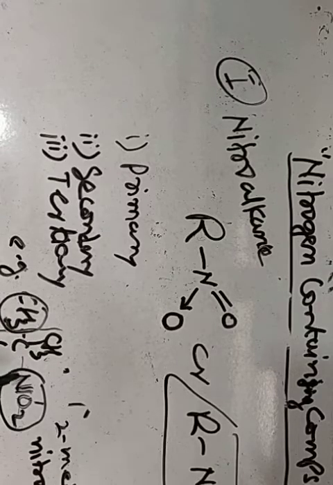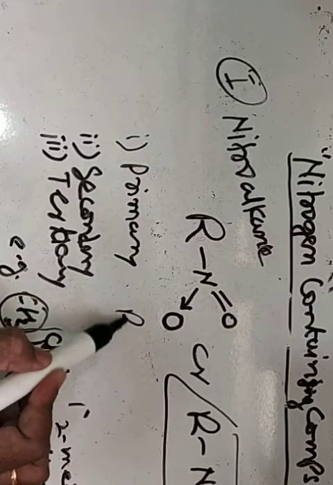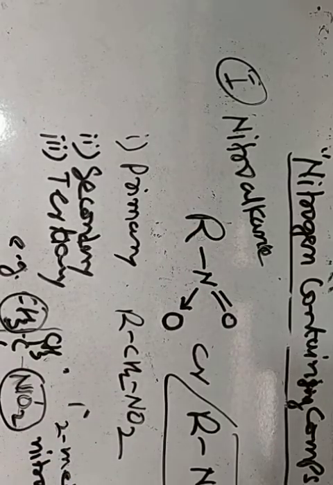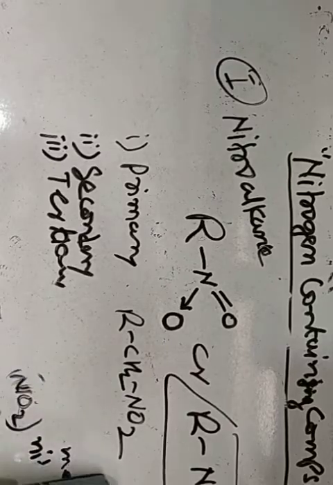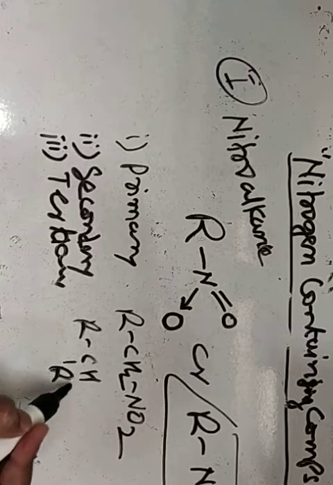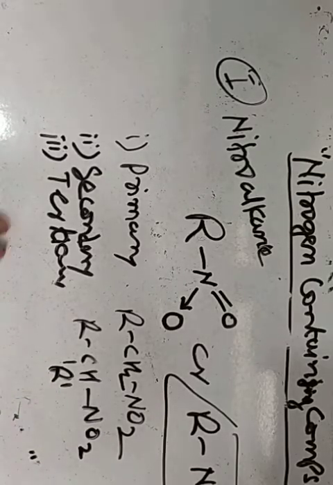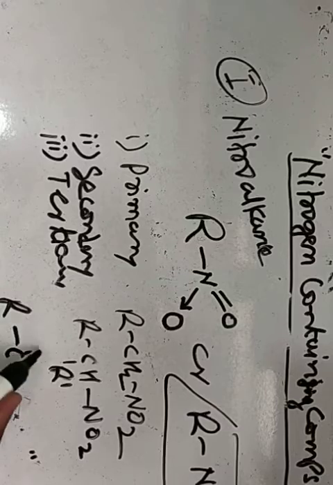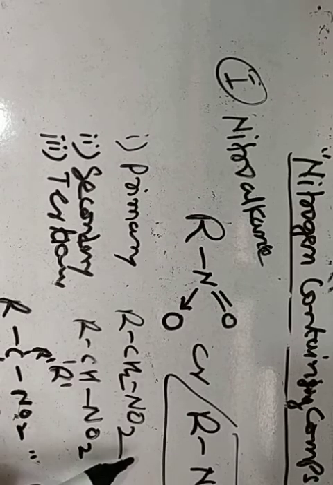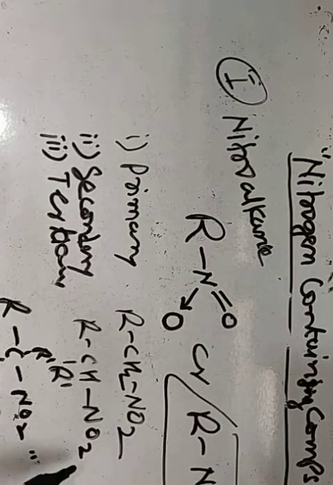So nitroalkanes may be of 3 types. Primary nitroalkane, RCH2NO2. Secondary nitroalkane, RCHR'NO2, and tertiary nitroalkane, RCR'R''NO2. Examples: nitromethane, nitroethane, 2-nitropropane, 2-methyl-2-nitropropane are the examples of primary, secondary, tertiary nitroalkane respectively.